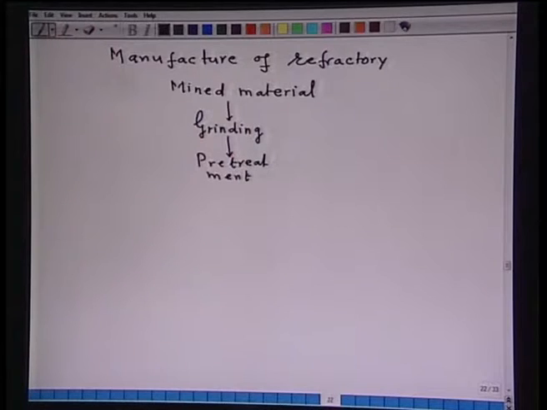Pre-treatment means what? The ground material is heated to a very high temperature. Why? Because materials have different phases at different temperatures. There may be allotropic transformation which may be accompanied by volume change.